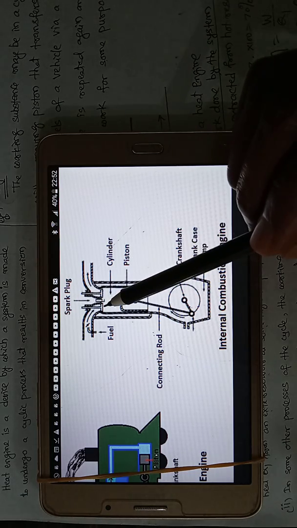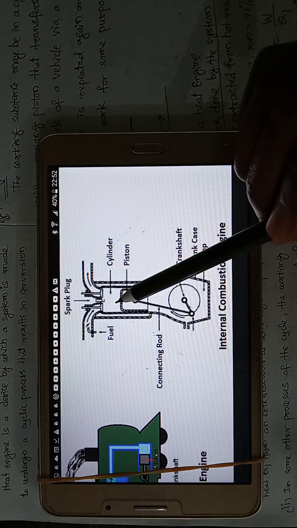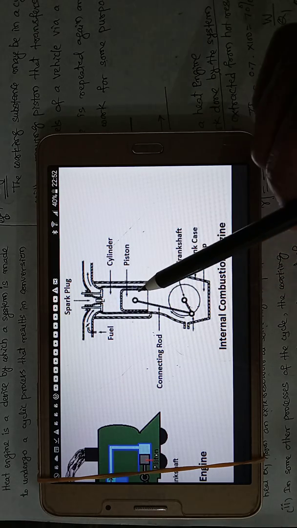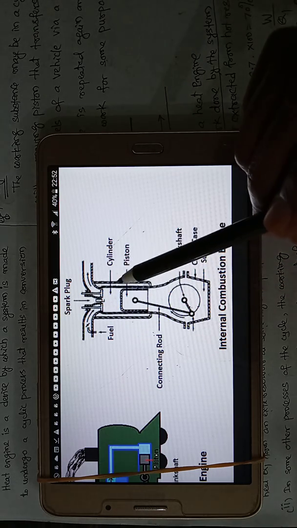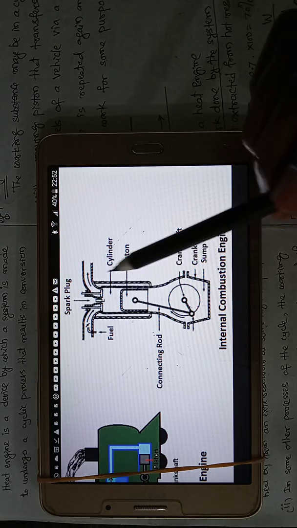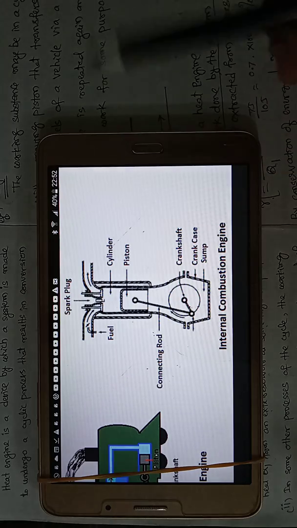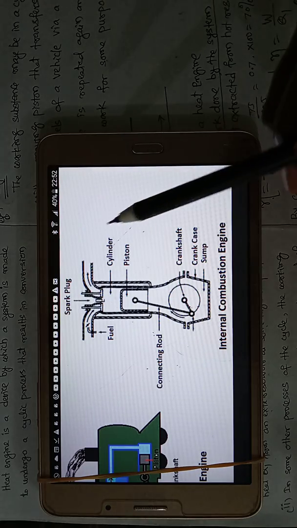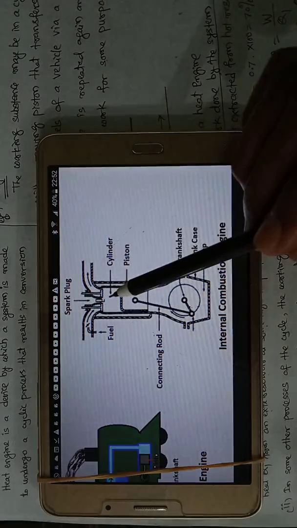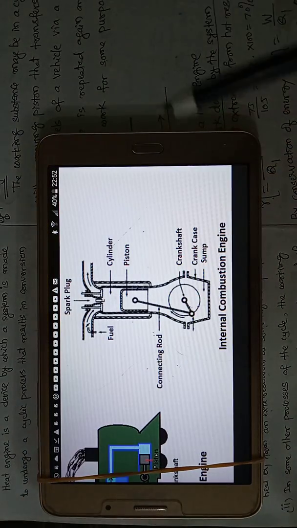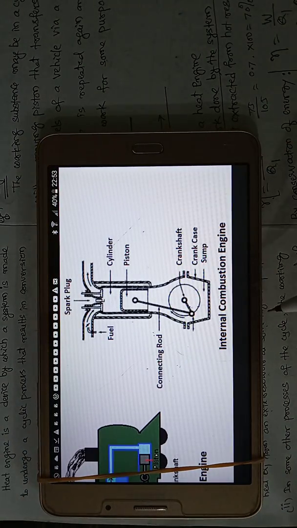So through this valve, fuel air mixture enters the cylinder. After combustion, the exhaust gases are sent out through this valve. Since here combustion is occurring inside the cylinder, this type of heat engine is called internal combustion engine.